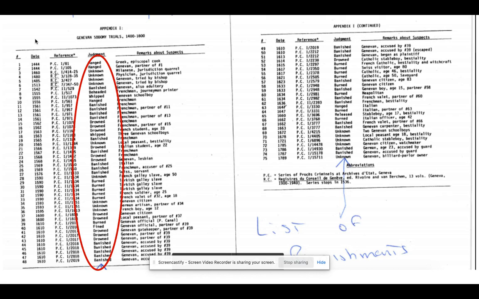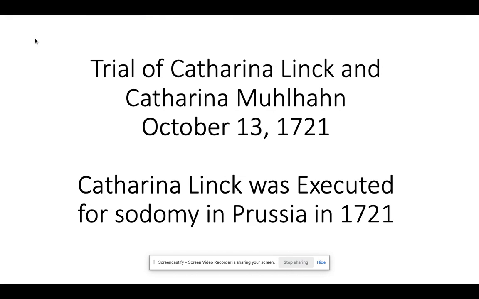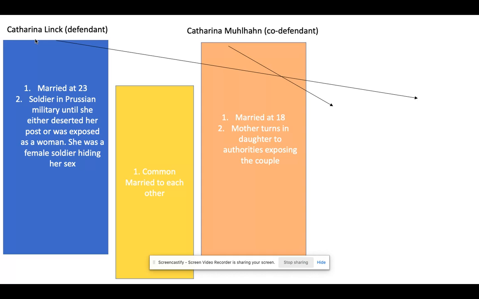women that were found guilty of violating the laws, and you can see the punishment here, the end result being drowning, beheading, whipping, banishment. So the myth of lesbian impunity brings up the question: have two women been targeted historically? We can see the dates here from the 1400s to the 1700s, and these are just the cases that we know about. Which brings up the trial here between these two individuals.